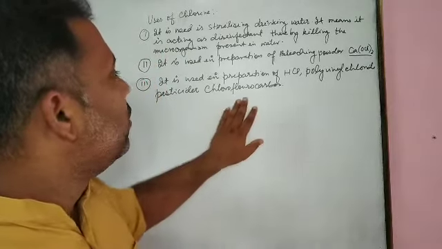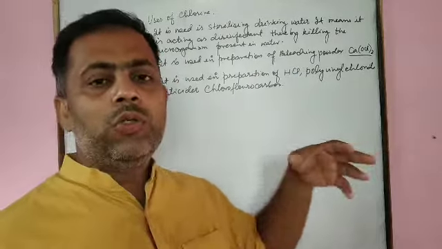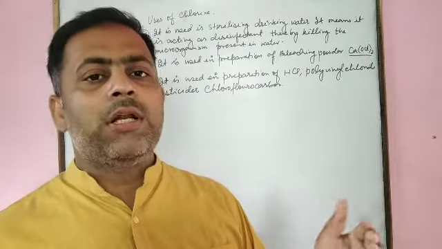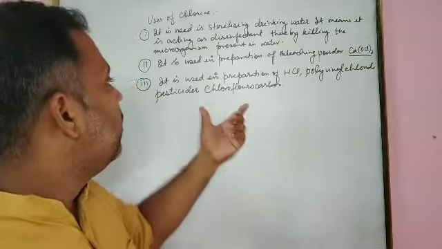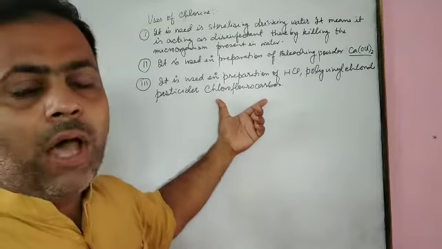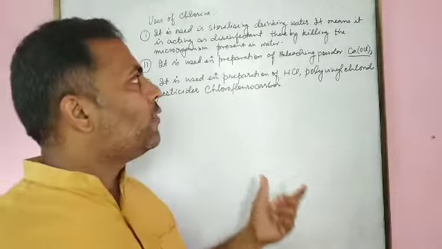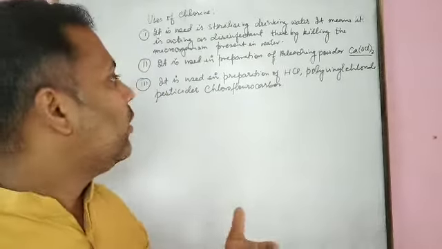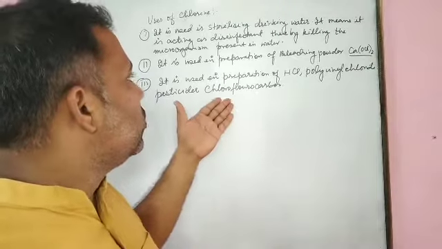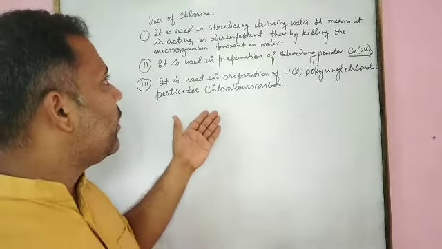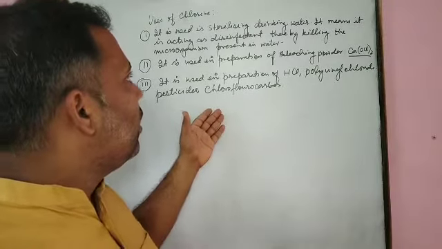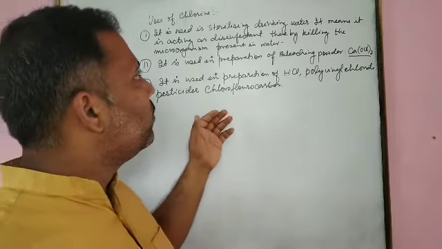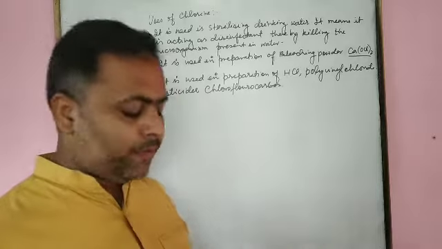To the next, this chlorine is used in the preparation of carbon tetrachloride. Carbon means one carbon. Tetra means 4 chlorine. When excess chlorine reacts with carbon, it forms carbon tetrachloride, which is acting as an organic solvent. To the next, it is used in paint. It is used to prepare dyestuffs and many more uses. It is used as a solvent for dyes.